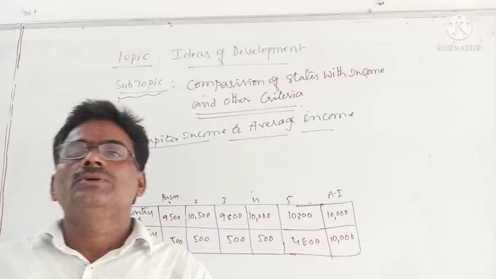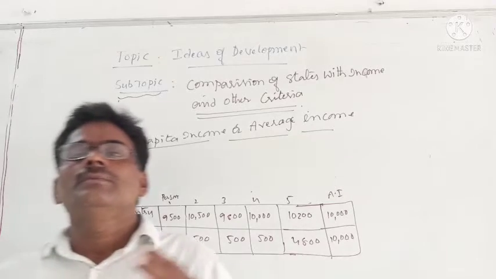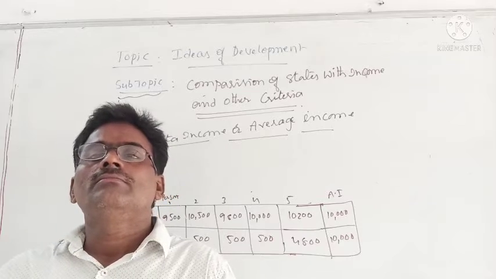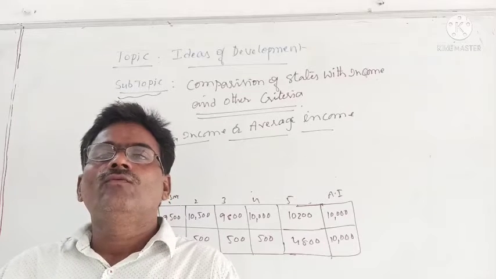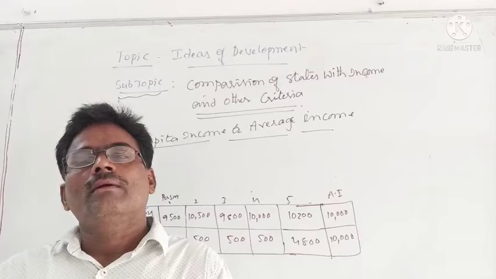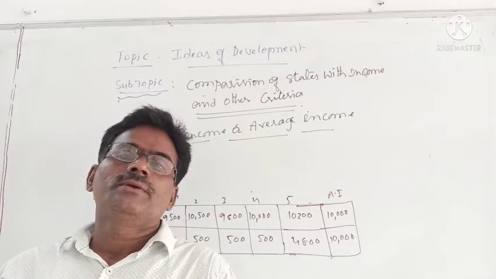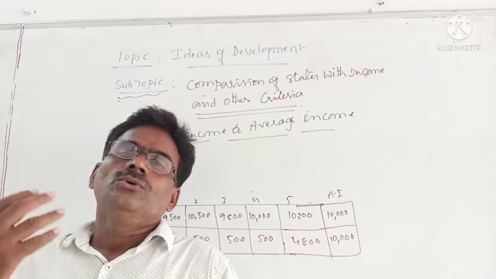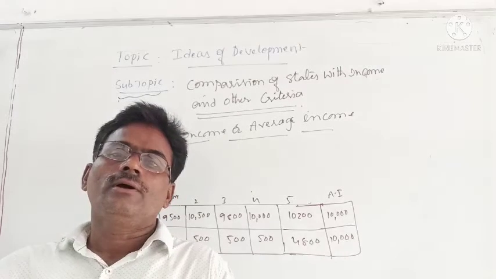What is income? Income is nothing but national income. What is national income? The total value of final goods and services produced in a country in a year. This is called national income, nothing but GDP, gross domestic product.